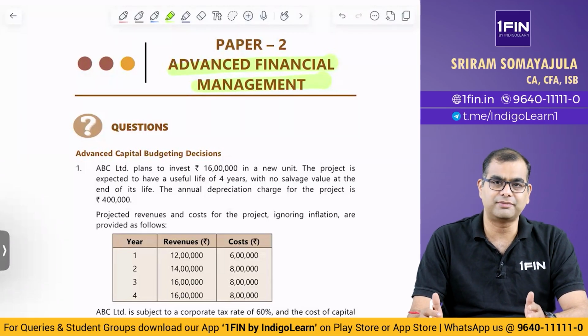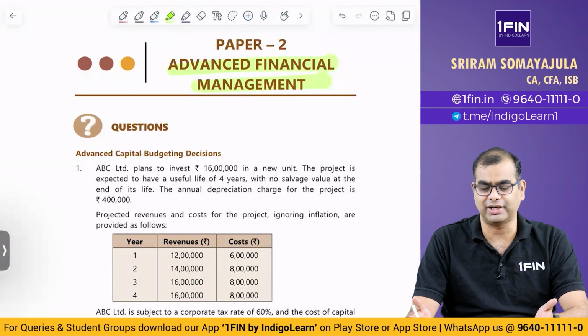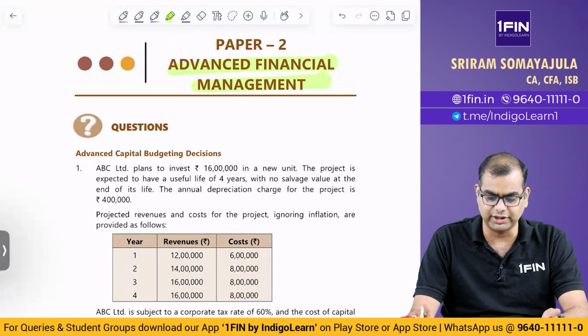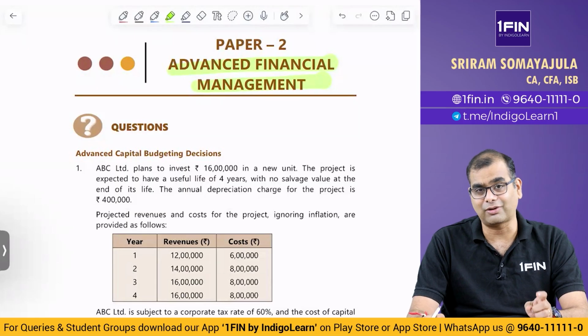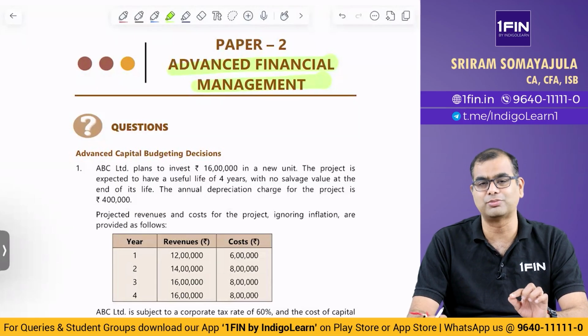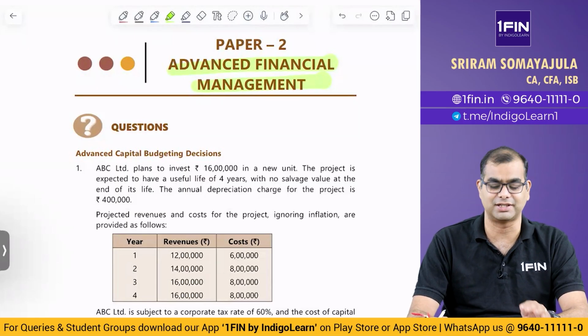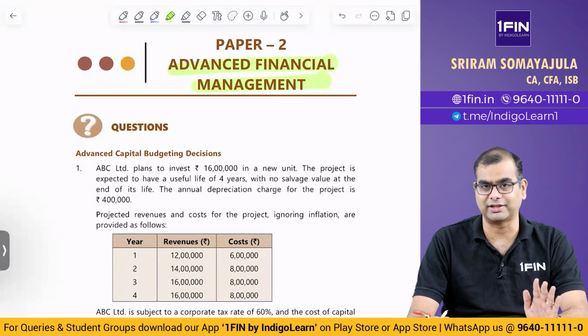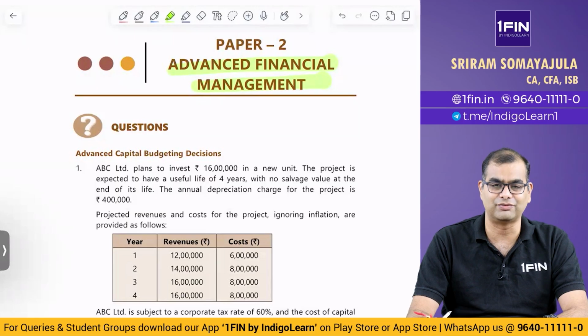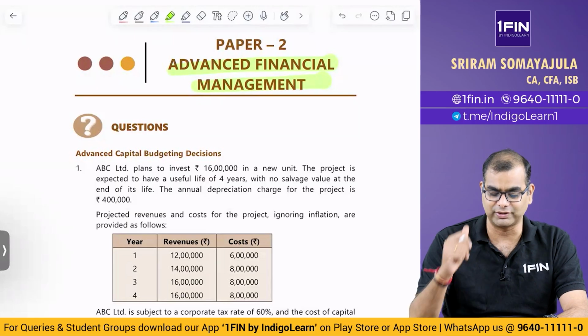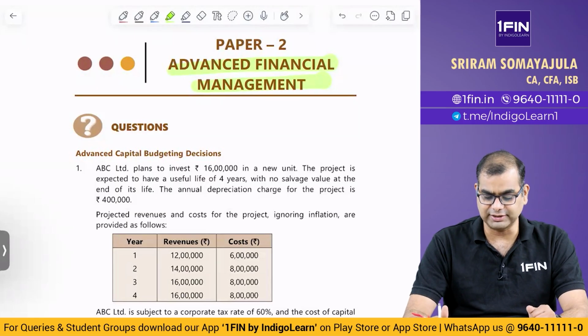Even though most of the questions have been taken from already known sources, right? Almost, I think, out of 13 odd questions, 10 questions are repeated. Only 3 are new. But even then, the quality of the questions seems to be much better than any of the previous RTPs. At least in the last 3-4 RTPs I have seen, this appears to be far better. So that is one positive sign of commendation for the institute's team who come out with the RTP. So let us look at this.